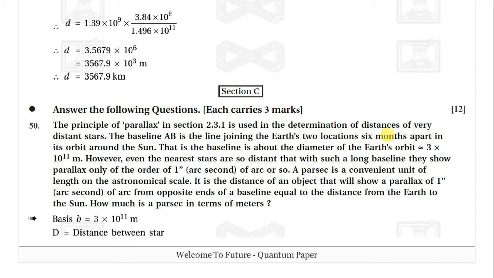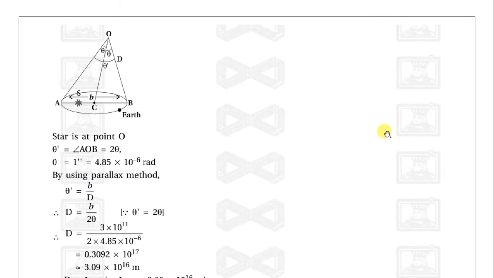Okay, the base is the Earth's orbit, 3 into 10 raised to 11, so our base b is equal to 3 into 10 raised to 11. The b is equal to the distance between the stars. See the star at point O, and theta is equal to angle AOB, it is equal to 2 theta. So 1 second is equal to 1.45 into 10 raised to minus 6 radian. By using the parallax method, theta is equal to small b upon capital D.